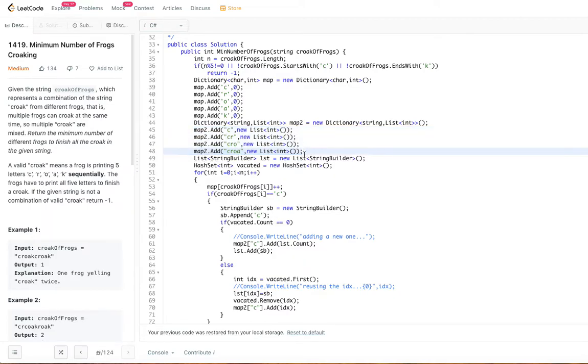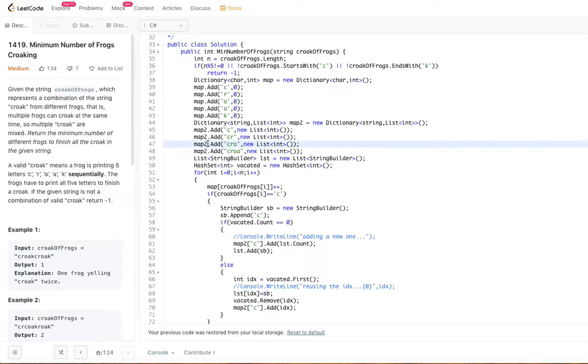So each of them is n by 5 here, n by 5 here, n by 5, n by 5. So 4 n by 5 in the worst case. But in practice, the space complexity is much less than that.